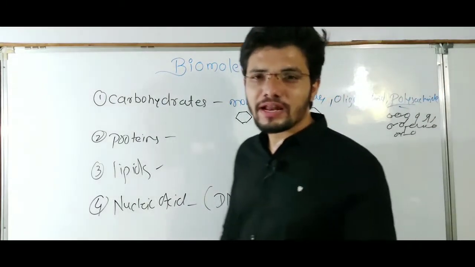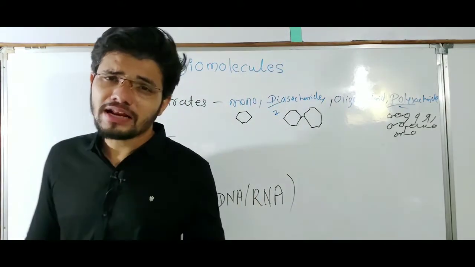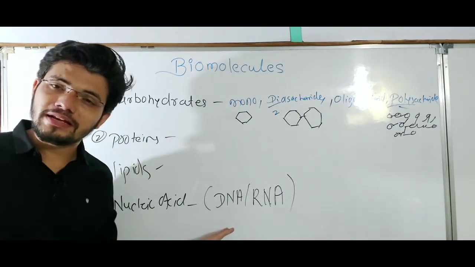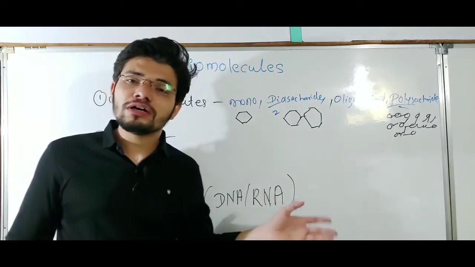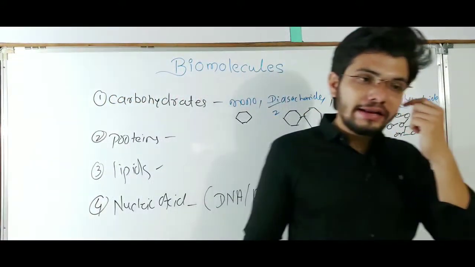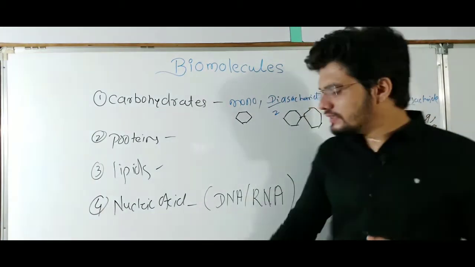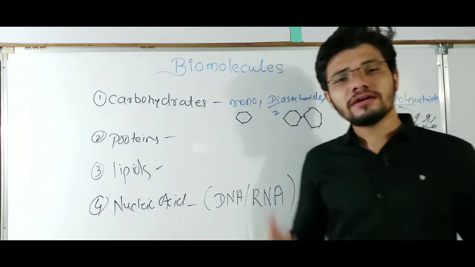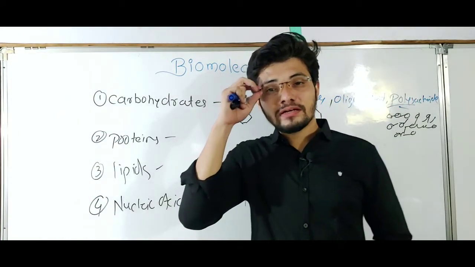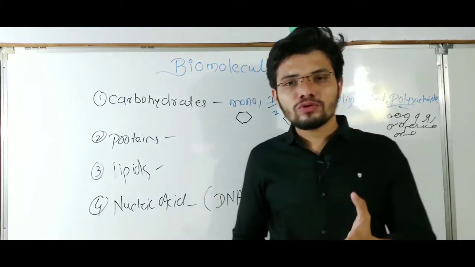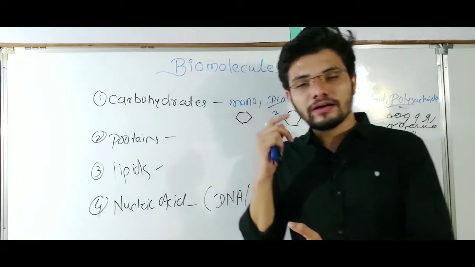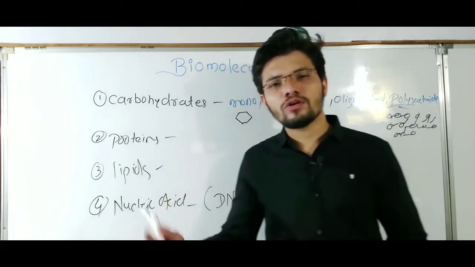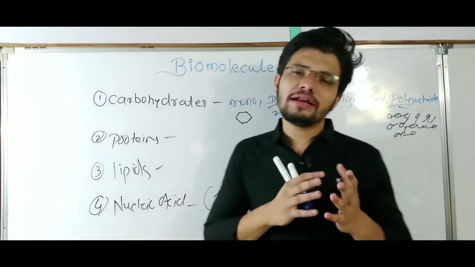So what are deoxyribose and ribose? Deoxyribose is the sugar present in DNA, and ribose is the sugar present in RNA. We know that DNA and RNA are made up of nucleotides, and those nucleotides are made up of three components: a phosphate group, a sugar, and a nitrogen base, one of four nitrogen bases: adenine, guanine, cytosine and thymine.